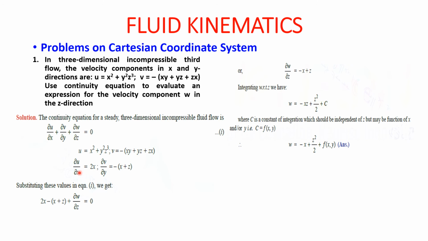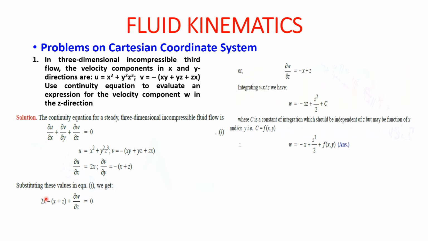So ∂u/∂x: y²z³ will be 0, and ∂u/∂x will be only 2x. What will be ∂v/∂y? Minus will be as it is. Here xy will be only x, yz will be only z, zx will be equal to 0. So we get ∂v/∂y is equal to minus (x plus z).